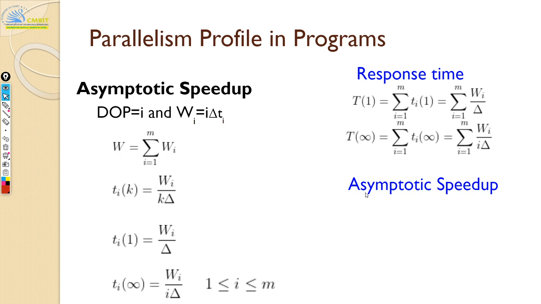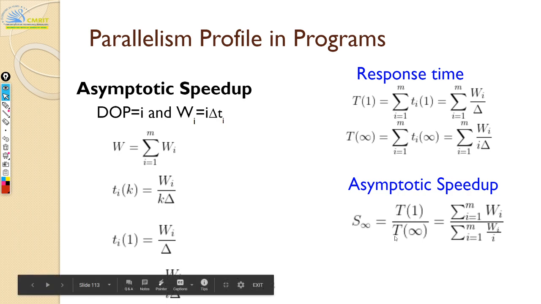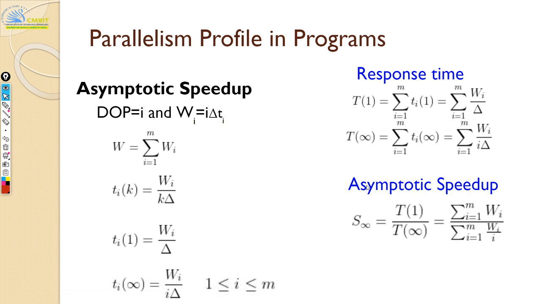Now similarly, if you calculate asymptotic speed up here, you have t1 divided by t infinity. Old execution time is t1, because that's my slower system, right? So it's the older one, the uniprocessor time, t1, divided by your new system, which is t infinity. This is the theoretical max. When you say asymptotic speed up, you have to deal with theoretical max.